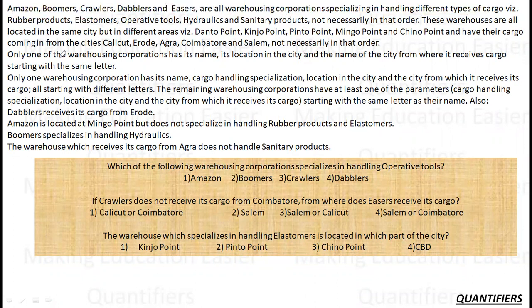Now, only one of the warehousing corporations has its name, location, and name of the city where it receives cargo starting from the same letter. So, out of 4 variables, 3 are starting from the same letter.